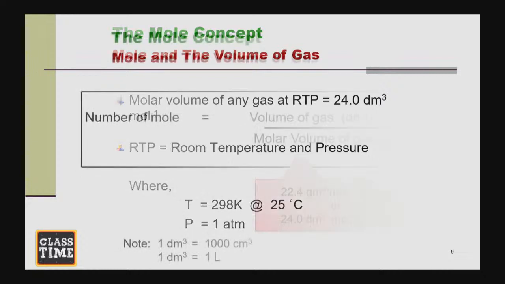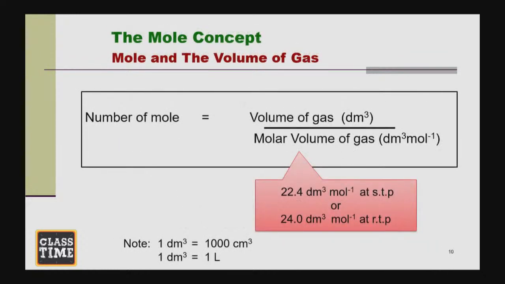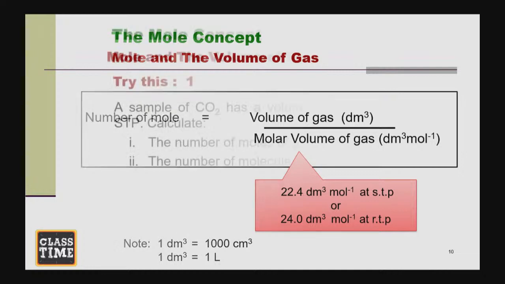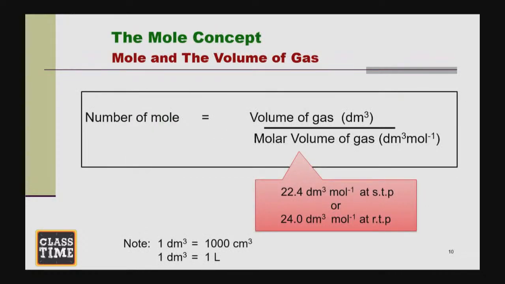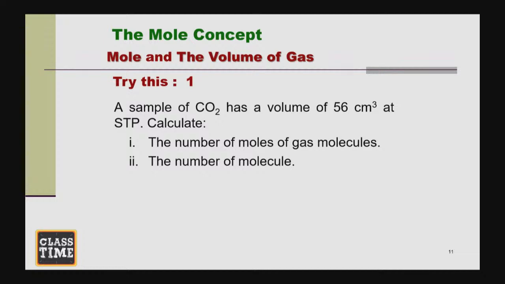So let's look how to calculate number of mole using all of this. Number of mole is equal to the volume of gas divided by the molar volume of the gas. All right? And a little pointer down here to remind you that STP is 22.4 dm cube, while RTP is 24 dm cube. So let's look how we can apply this to our question.